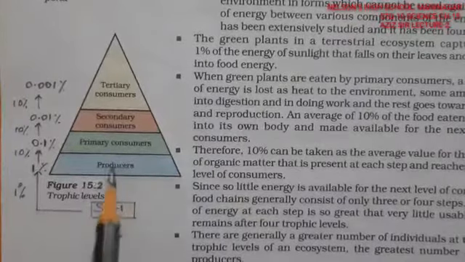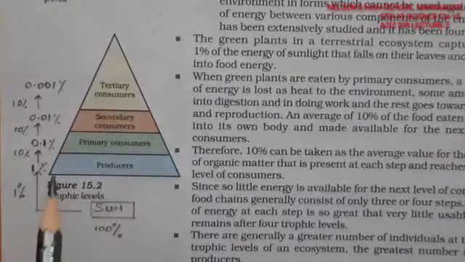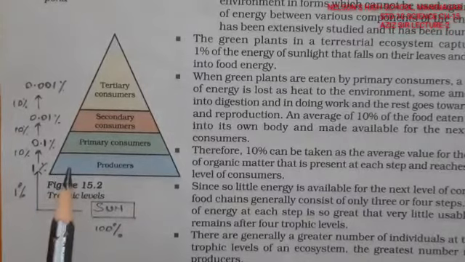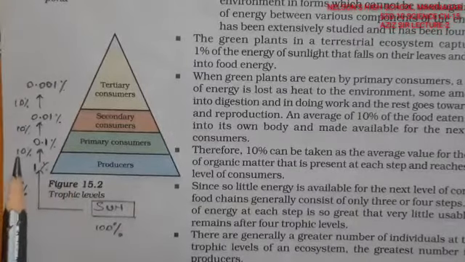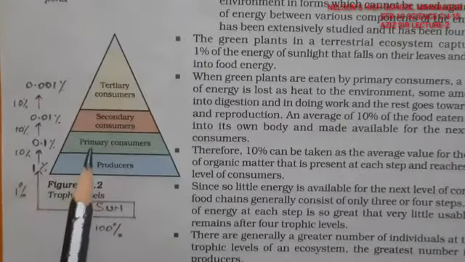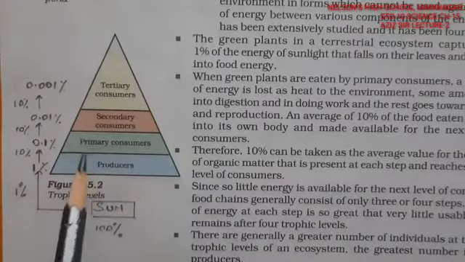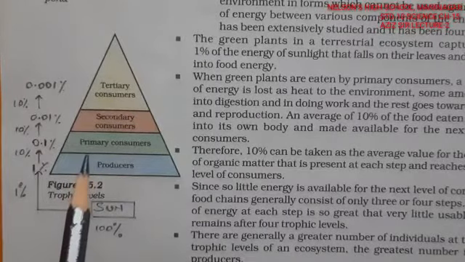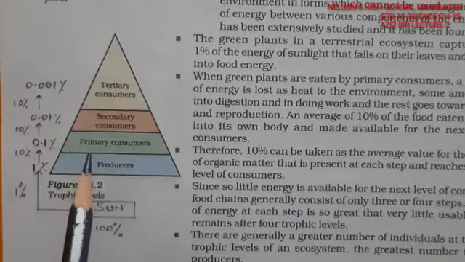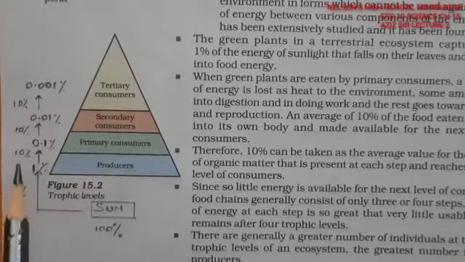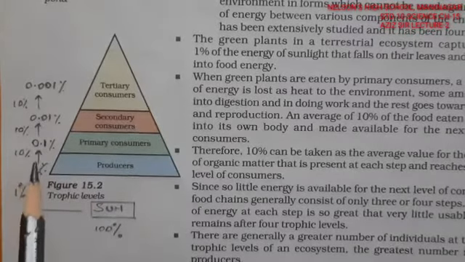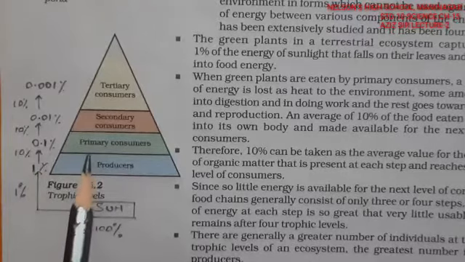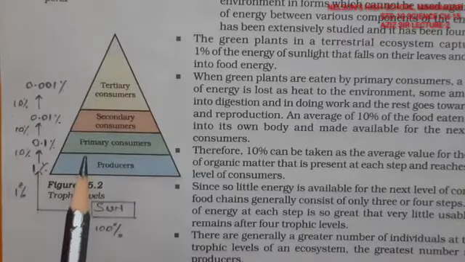A very large amount of plants grow, and out of the total plants which are growing, only 10% can be consumed by the primary consumers, that is, herbivorous animals. So of the total plants that are growing on the earth, hardly 10%, less than that, is consumed by herbivorous animals. So 90% are not consumed.